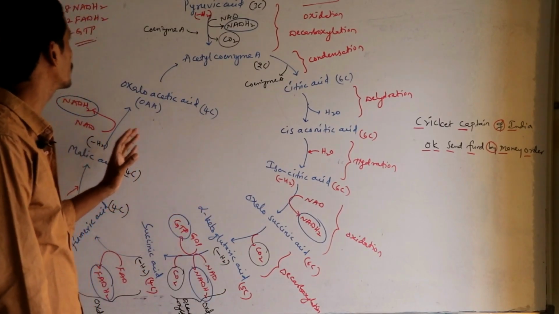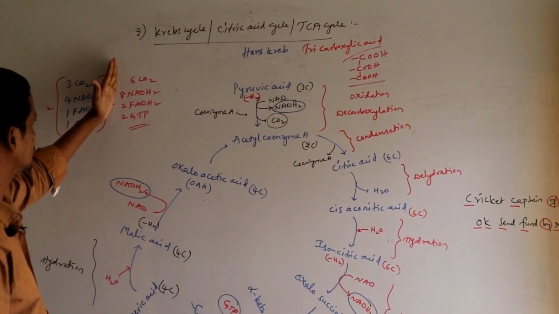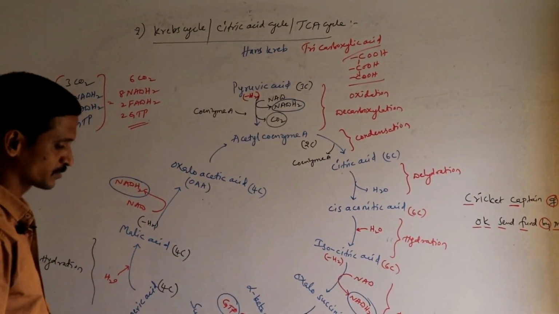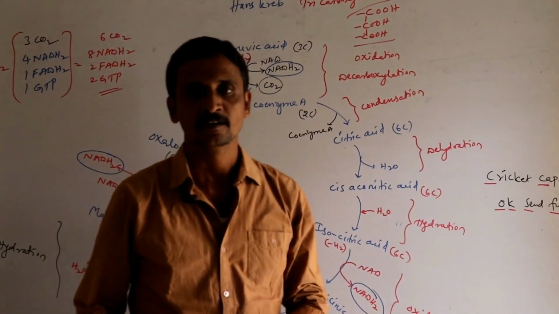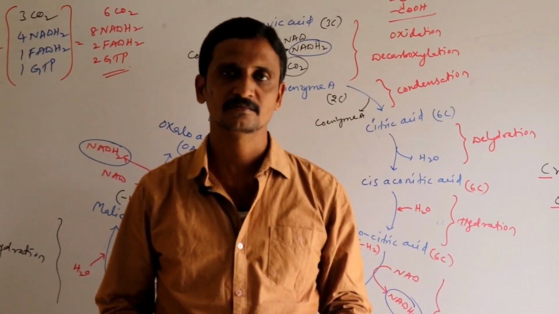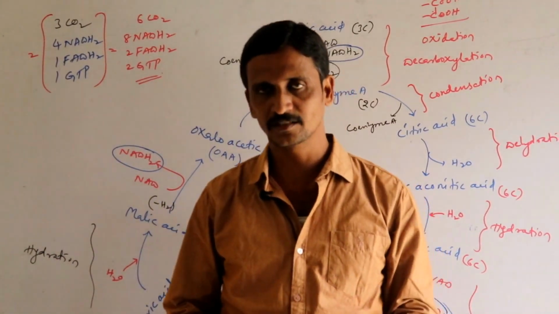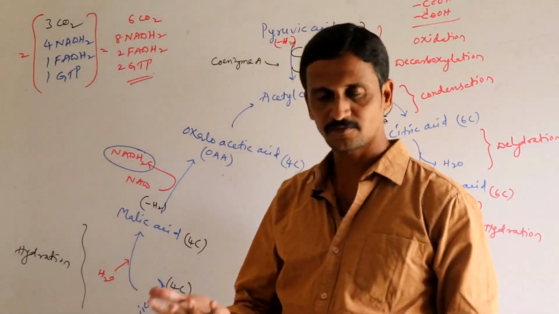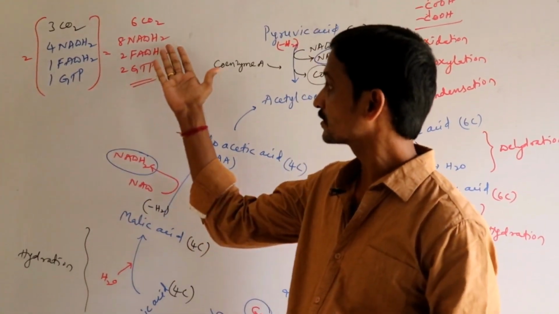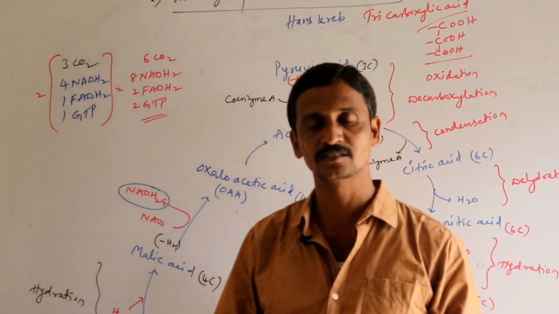But the end products of Krebs cycle are 6 CO2, 8 NADH2, 2 FADH2 and 2 GTP. We started the mechanism of cellular respiration to see the production of ATPs, but along with ATPs, of course, in glycolysis and Krebs cycle, we are getting other energy rich substances like NADH2, FADH2 and GTP.